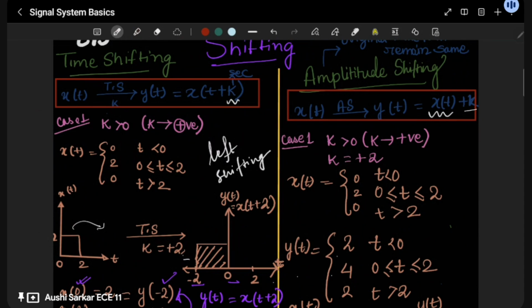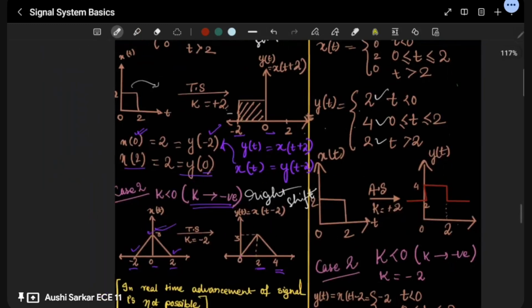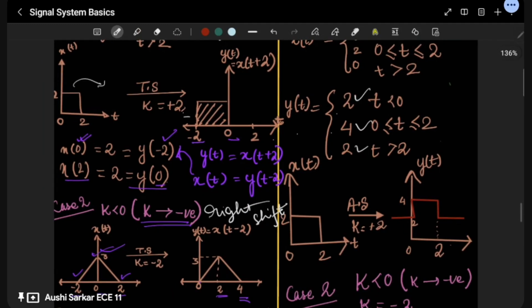So let me take this positive. When k is positive, plus 2. This xt is 0, 2, 0. The positive is there. So the amplitude changes, yt is going to be 2, 4, and 2. So how is the change done?